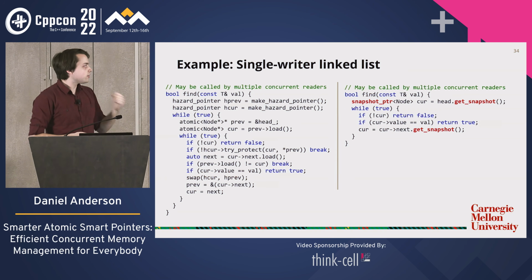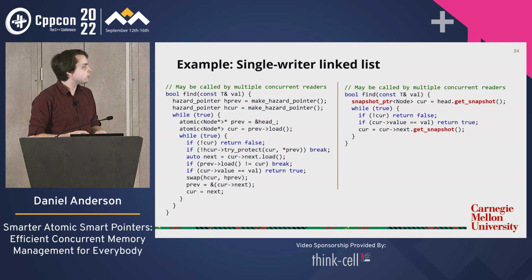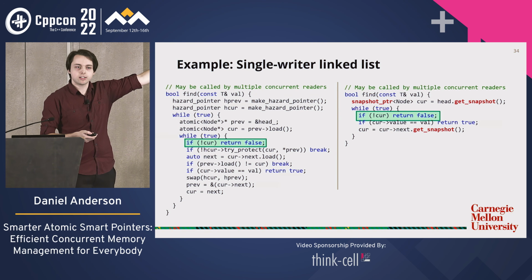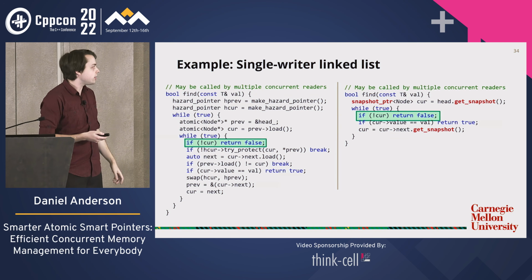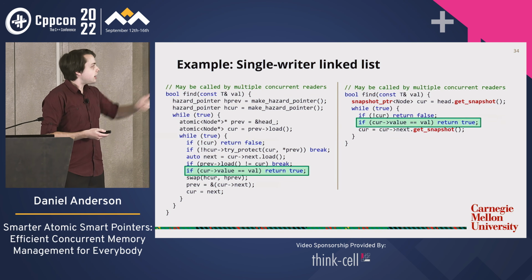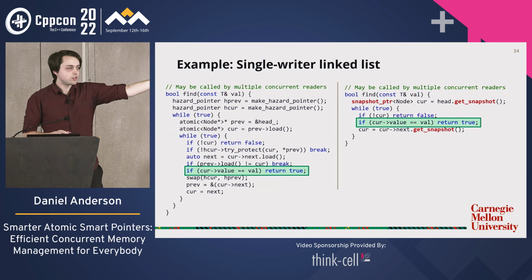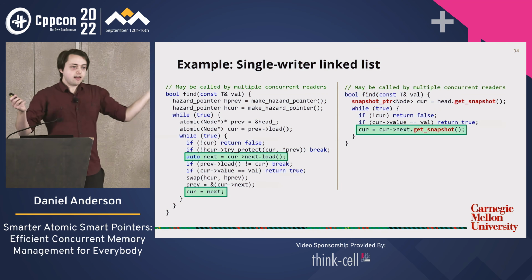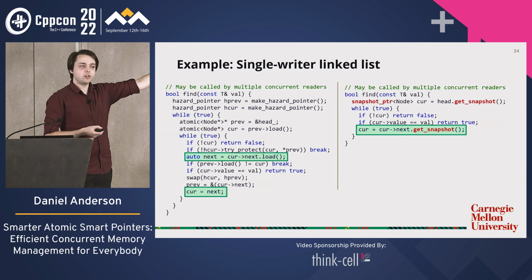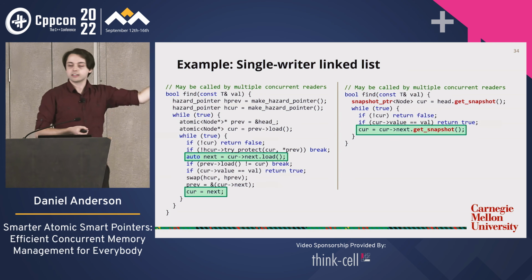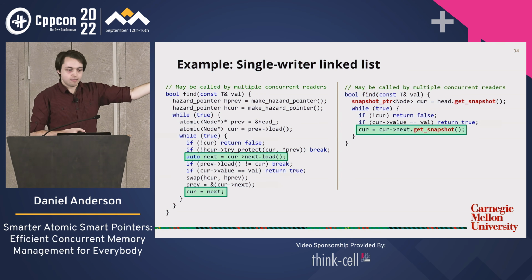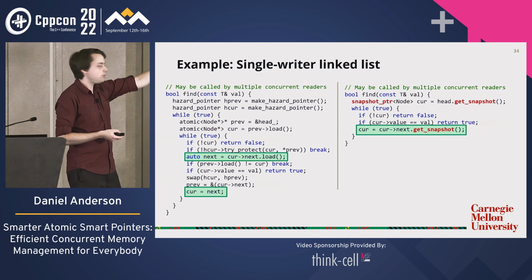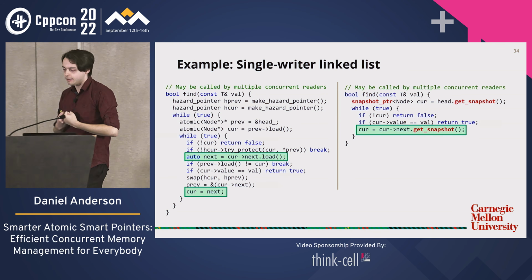So I'd much rather write the code on the right. What does it do? It just traverses through the list. It checks, okay, if I don't have a node, I must have reached the end, so I didn't find what I was looking for. Otherwise, if I found the value I was looking for, great, return true. Otherwise, keep looking. Let's go to the next node. And again, that's as simple as the sequential code. If you were writing a non-concurrent linked list, it would look just like that, but without the atomic and get snapshot. But the actual instructions you'd be writing would look basically exactly the same.